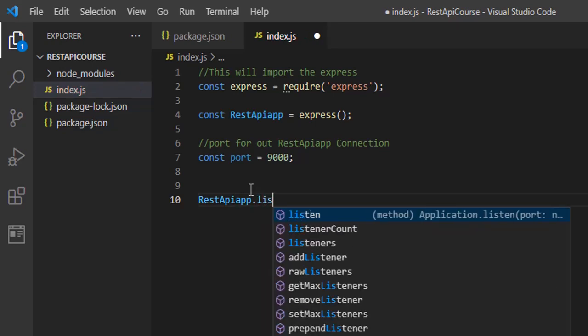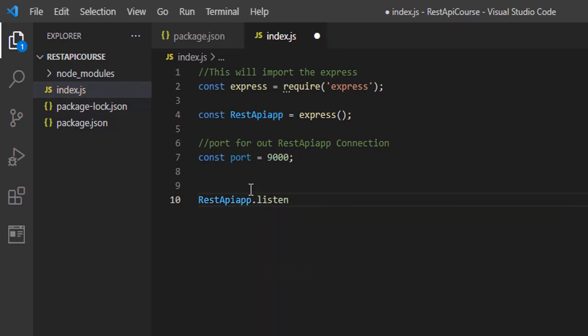So we're going to listen to the port. We're going to put it in here. So after there'll be a callback function here, which is going to be asynchronous. So we're going to say asynchronous function. And here we pass it.